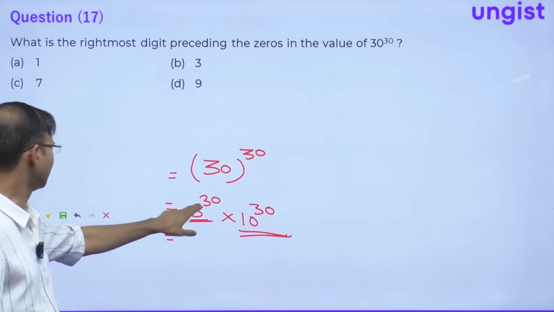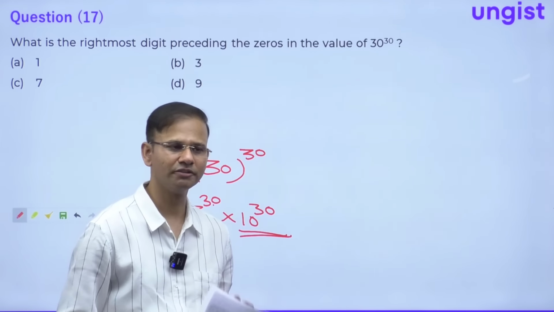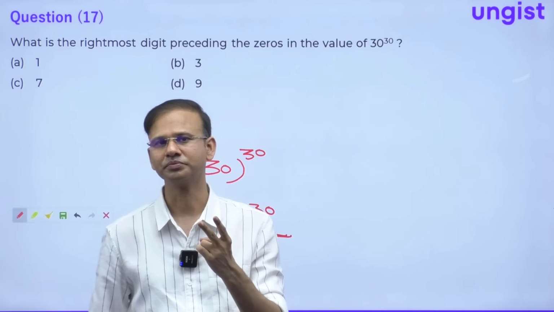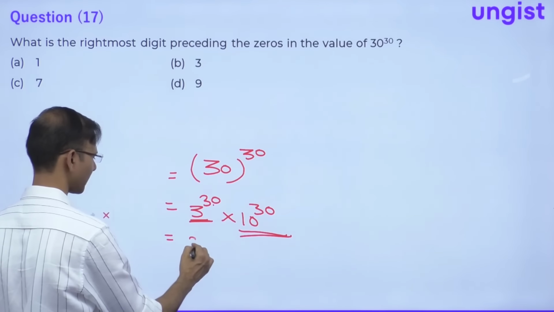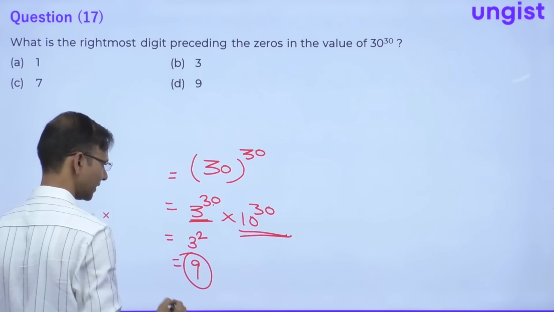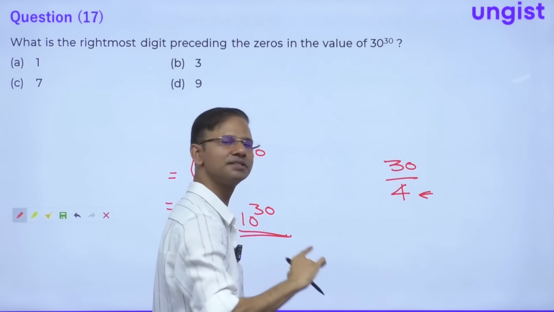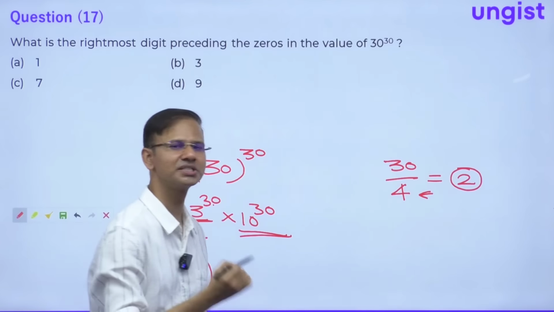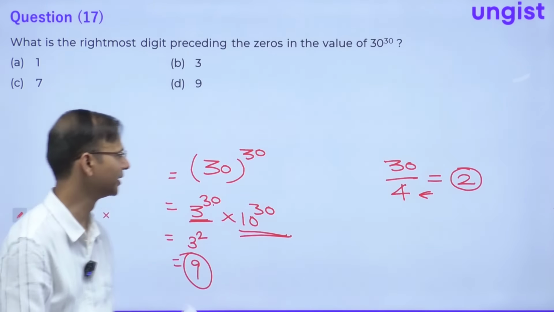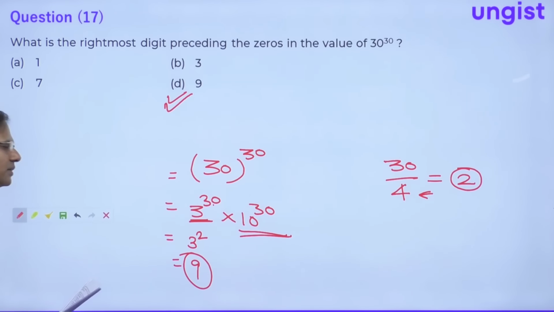So here, 30 will be divided by 4 and the remainder will be checked out. So 30 will be divided by 4, what is the remainder? If 30 will be divided by 4, the remainder is 2, right? So guys, if the remainder is 2, then unit digit is same as 3 raised to the power 2, which is 9. Correct everyone? 30 divided by 4. And why we are dividing by 4? Because 4 is the cyclicity of 3, right? So here the remainder is 2. If remainder is 2, then unit digit will be same as 3 raised to the power 2, which is 9. Right everybody? So here the correct answer is D, which is 9. Alright everyone? Fine. So let's move to the next question.